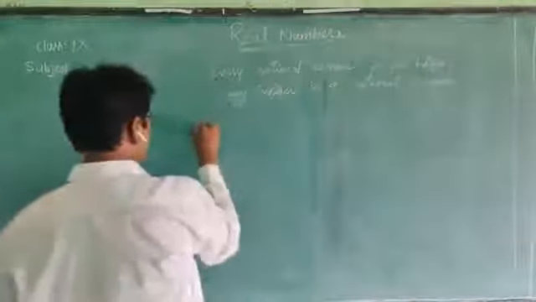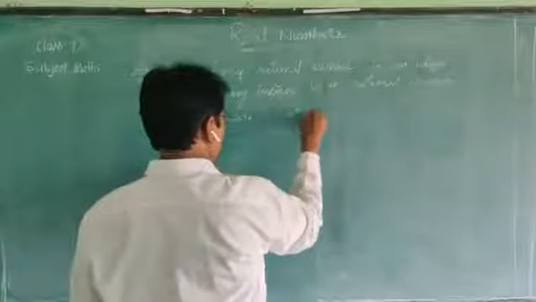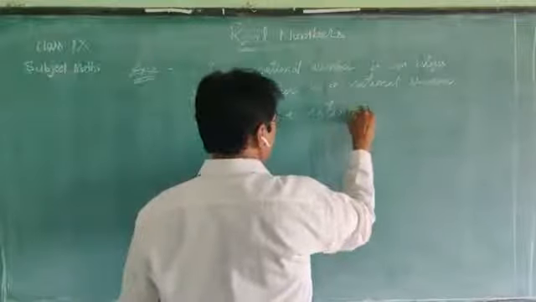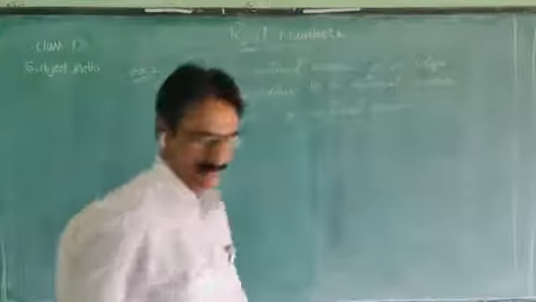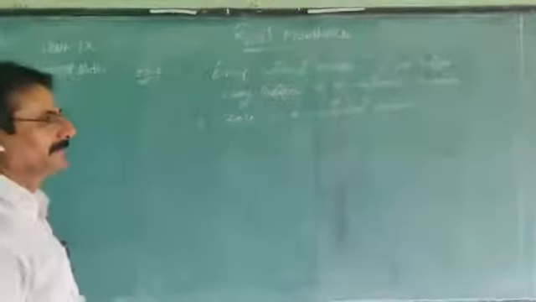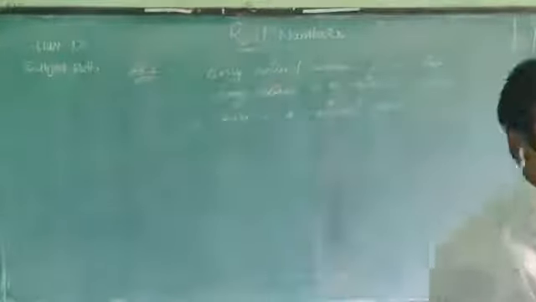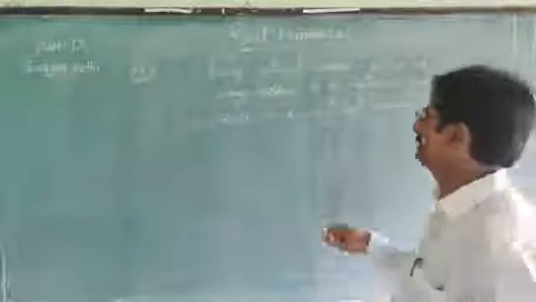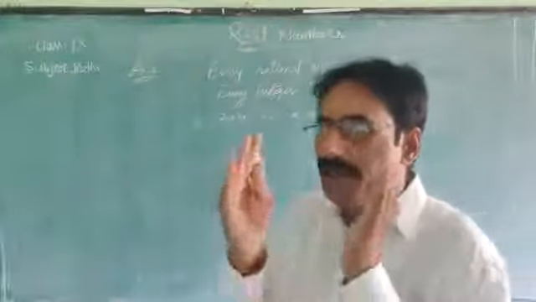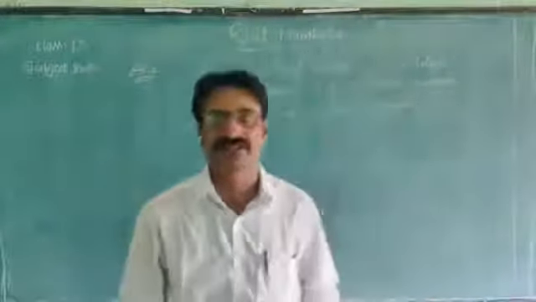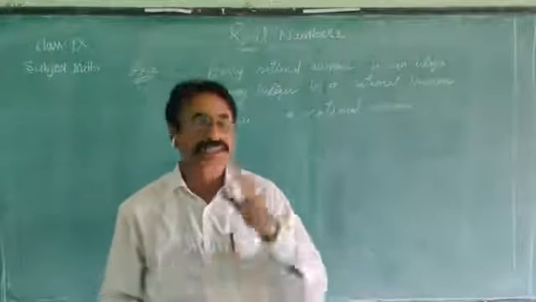Third one, 0 is a rational number. Yes. The given statements are whether true or false. See the first one. Every rational number is an integer. Every rational number. Already you know the definition of a rational number. Any number in the form of p by q is called a rational number.